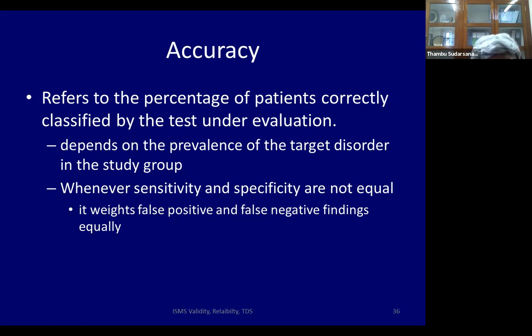Now, for a particular patient, a false positive report may be much worse than a false negative. Imagine an HIV test being falsely positive. Whereas for cancer, a false negative may be very costly. If you wrongly tell somebody you don't have cancer, they go home very happily, then they may come back with advanced cancer after some time. So the problem with accuracy is that it equates both the false positive and false negative. It gives them equal weightage.